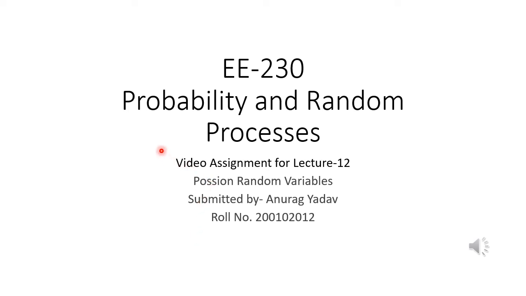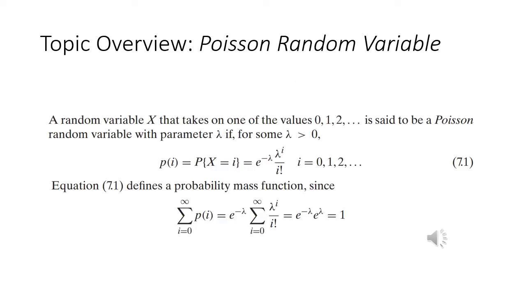This video discusses a problem on Poisson random variables, and it is a part of the video assignment for lecture 12 in the probability and random processes course. So first, let us see what a Poisson random variable is.